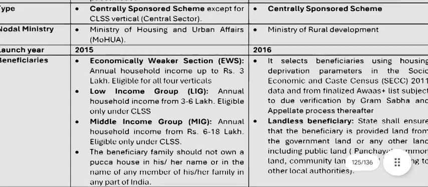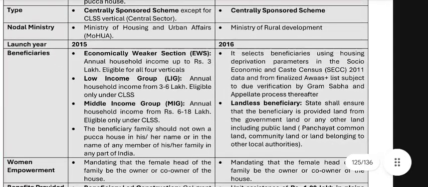Beneficiary: economically weaker section, EWS, annual household income up to rupees 3 lakh, eligible for all four verticals. Low income group, LIG, annual household income from 3 to 6 lakhs, eligible only under CLSS. Middle income group, MIG, annual household income rupees 6 to 18 lakh, eligible under the CLSS. Okay, and the beneficiary family should not own a Pakka house in the name of any member of the family in any part of India.